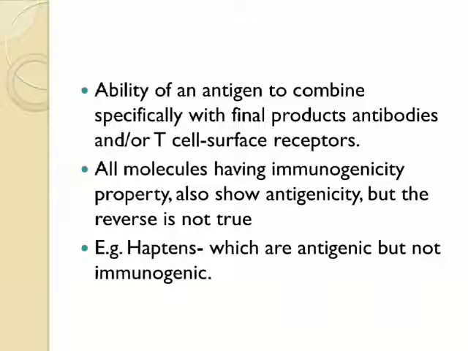Antigenicity is the ability of an antigen to combine specifically with the final product, antibodies or the T cell surface receptor. All molecules having the immunogenicity property also show antigenicity, but the reverse is not true. For example, haptens. Haptens are small molecules. They have antigenicity but not immunogenicity, because a hapten cannot stimulate an immune response.